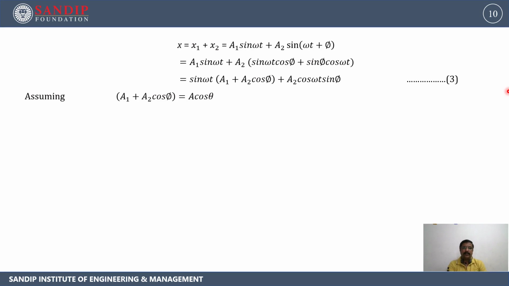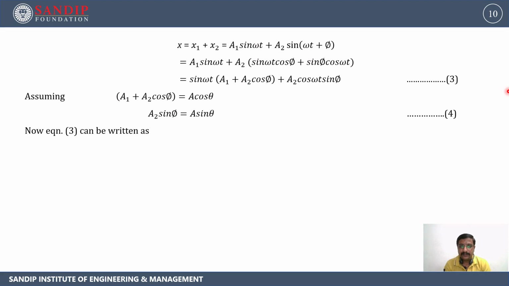If we assume that A1 + A2 cos phi = A cos theta, and A2 sin phi = A sin theta, giving it as equation number 4, then equation 3 can be written, after putting these values, as x = A sin omega t cos theta + A cos omega t sin theta.